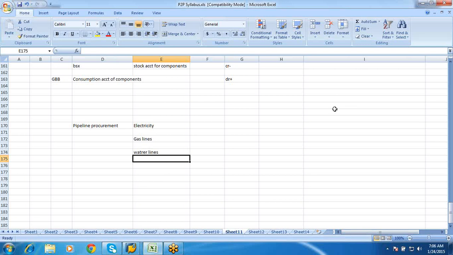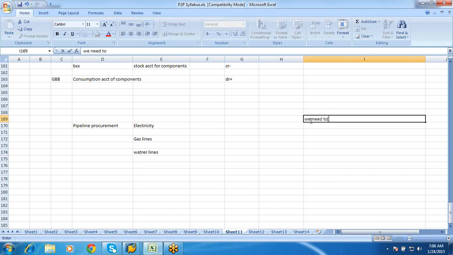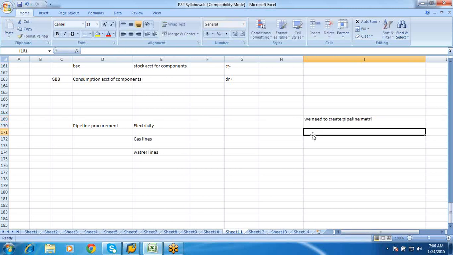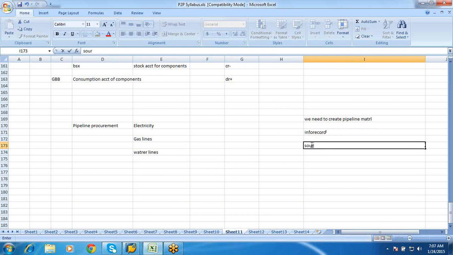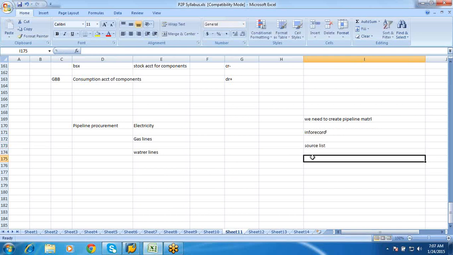Okay, so now first we need to create pipeline material. We need to create pipeline material first. Okay, then an info record. Then a source list. I'm just explaining you the steps. Then once the source list is done, please keep in mind we are not going to make a purchase order for this.